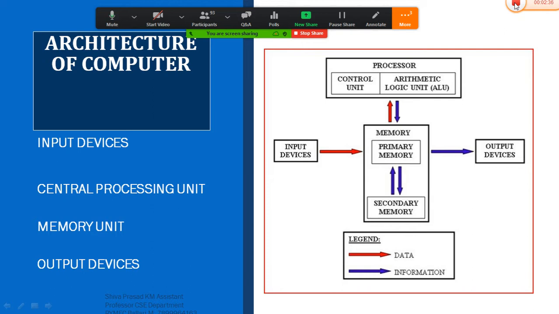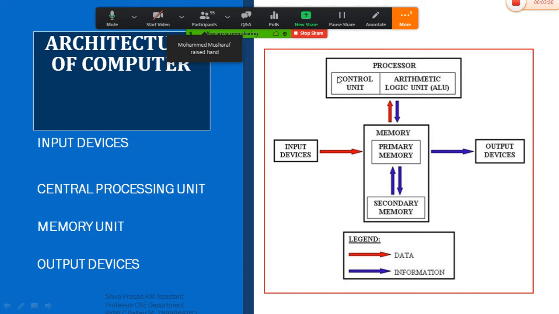Similarly, when it comes to the architecture of our computer system, it says that a computer system has to contain three important parts. The first important part is the input device, the second important part is the CPU, which we call the central processing unit, and the third part we call the output device. Three important parts that we must have in a computer architecture. According to John, these are the three important parts: input device, central processing unit, and output device.